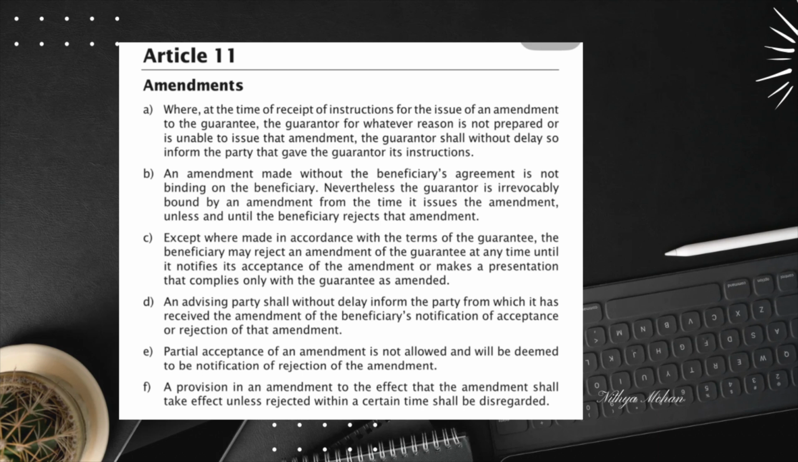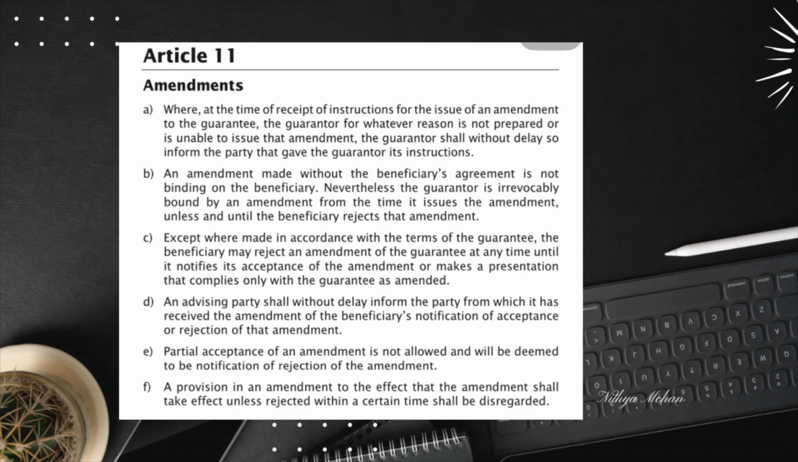In either case, the guarantor only acts on the instruction of the applicant or instructing party. However, amendments without the applicant's consent could lead to legal claims against the guarantor. That's why most amendments are pre-approved by the applicant before issuance.